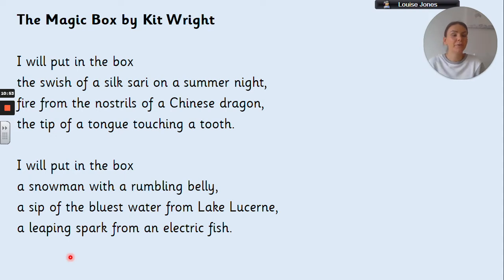A sip of the bluest water from Lake Lucerne. A leaping spark from an electric fish.